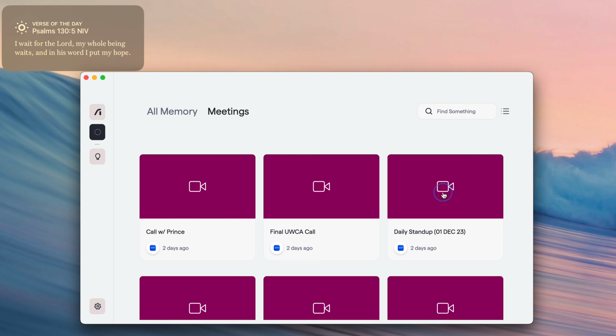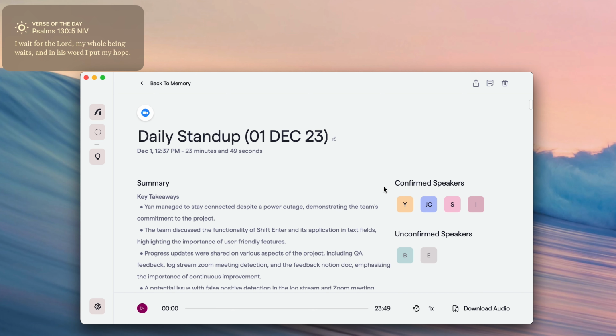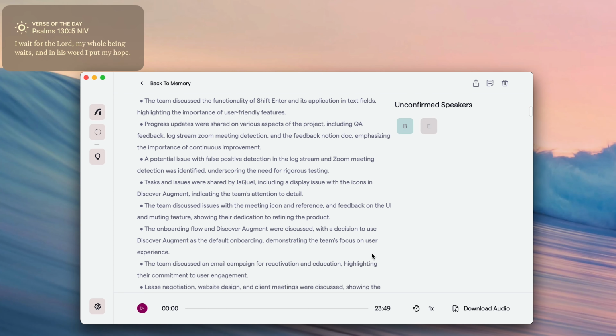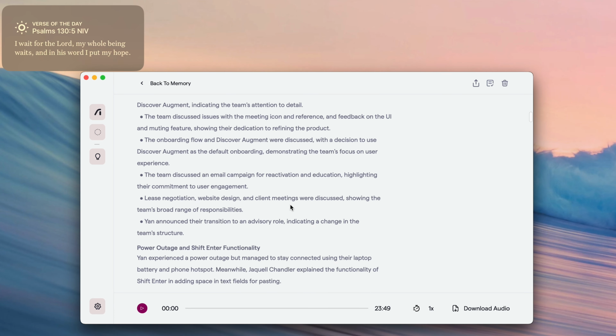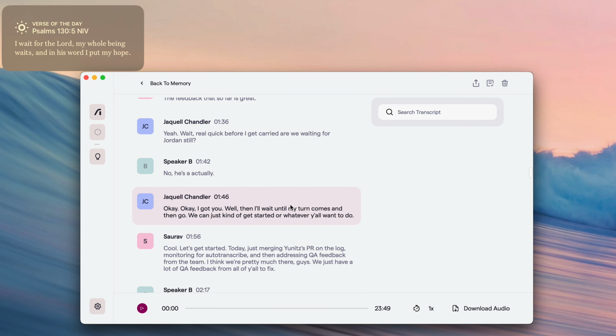Our meetings have been completely revamped as well. Now, when you click into a meeting, you'll see on the right hand side that you have the ability to add speaker names. So instead of reading something that says speaker A, speaker B, you can choose a speaker and label them as who you'd like them to be. Once you do that, you'll see that the transcript as well as the summary will update and show you who these people are. And that follows you all the way from Ask Augment to different queries and any interactions that you have. It will remember who these people are that you've tagged or labeled.